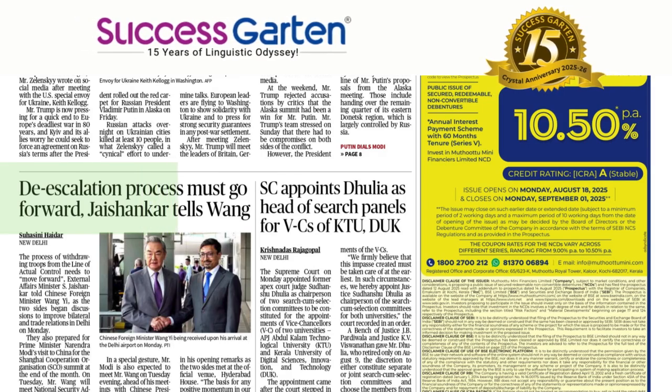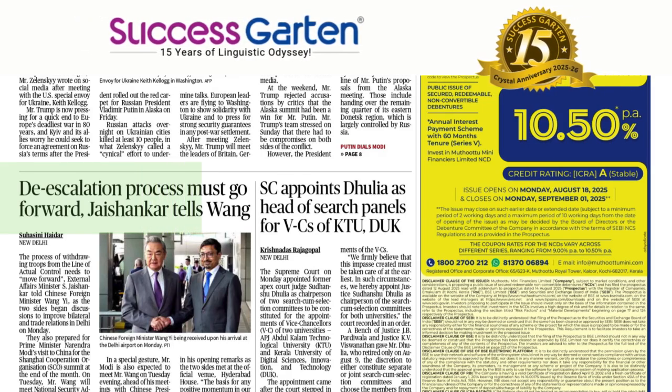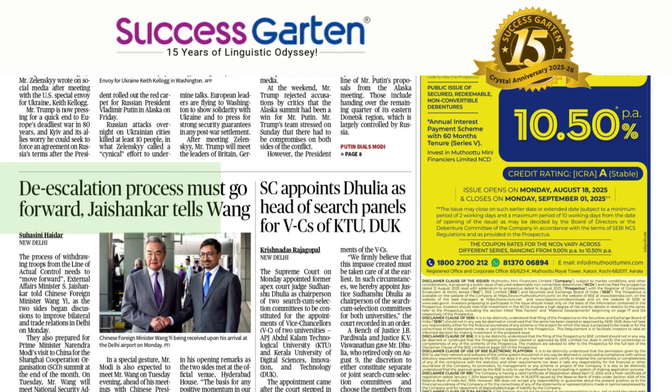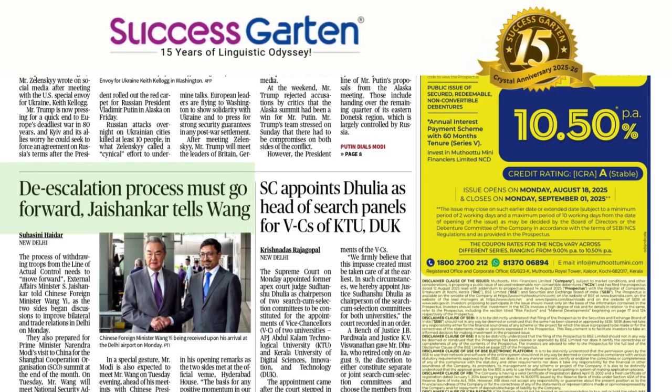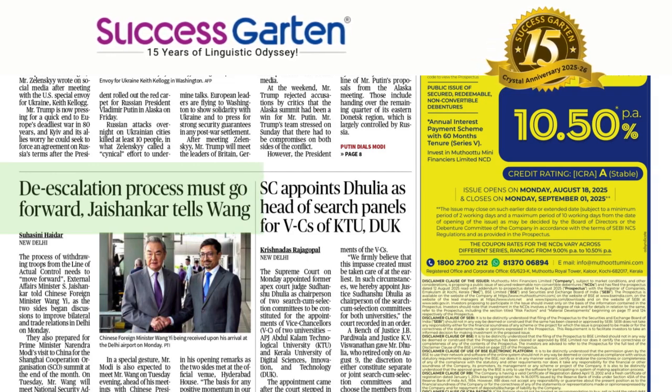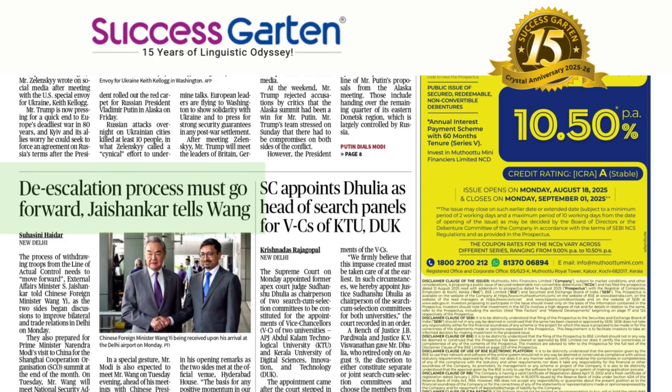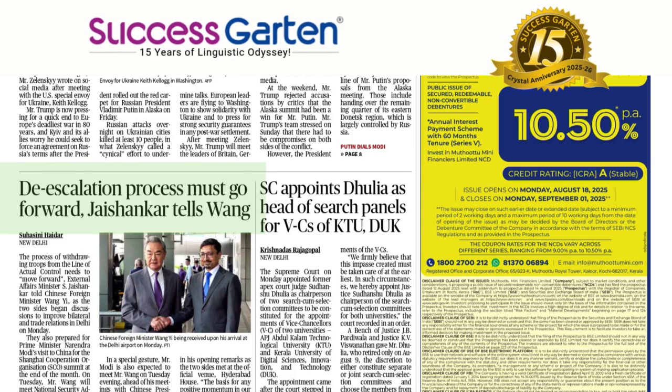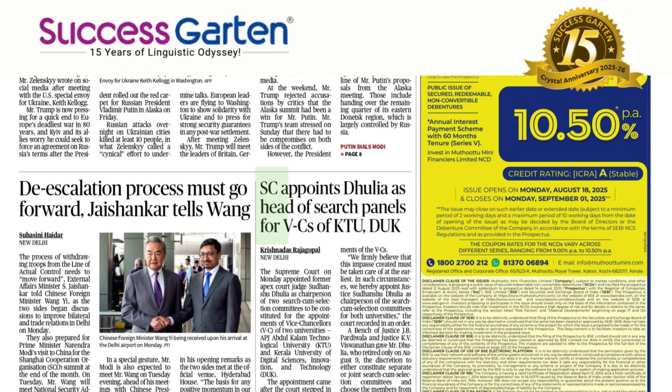Process must go forward. Go is a very interesting word. Superficially it seems to be a very simple word, but the letter O has got an O sound. Go forward. Jaishankar tells Wang. Jaishankar does tell Wang. Does Jaishankar tell Wang? Why does Jaishankar tell Wang? Jaishankar tells Wang, doesn't he? Now we move to the last news item of the day.